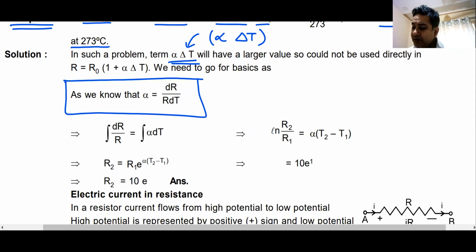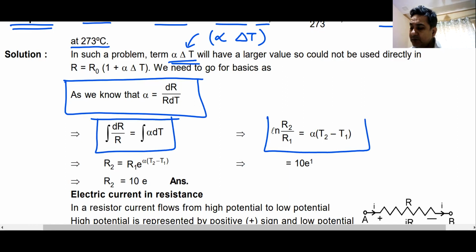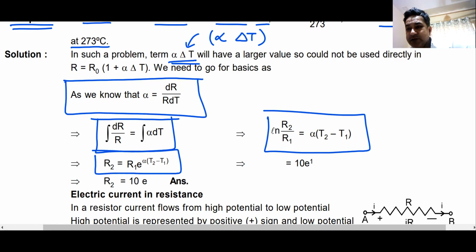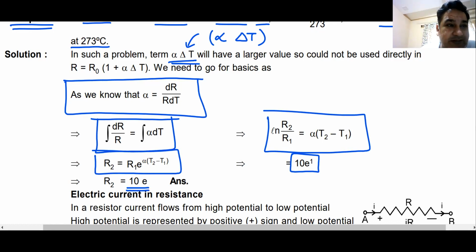This is how you do it. You got the answer, beta? This is the original formula: R2 is R1 into e raised to the power alpha (T2 minus T1). You will get 10 into e raised to the power 1. The answer will be 10 times e, and that is the actual value of resistance.